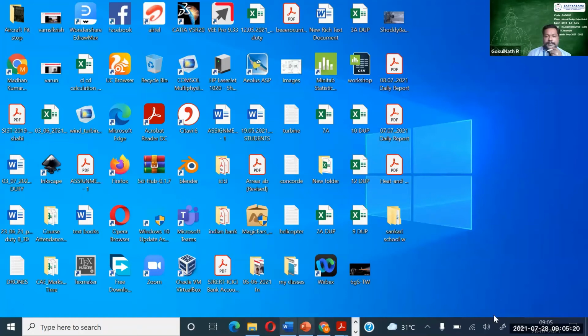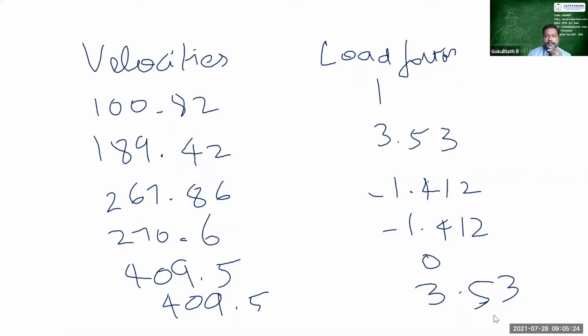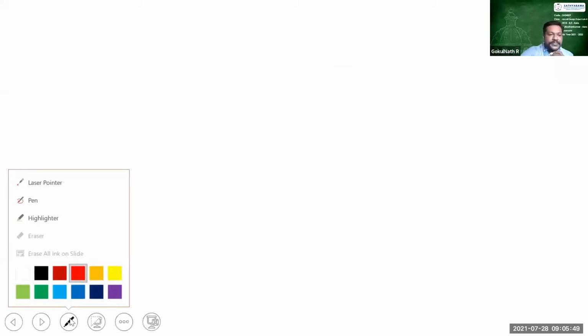So in the last class we had discussed about the gust envelope. With the gust envelope, how would the load factor be, and what are the cases you have to consider for the load factor? So especially, what is meant by gust load? Gust load is nothing but the load which is encountered due to unpredictable atmospheric disturbance. So that is called gust. First of all, we should know it.